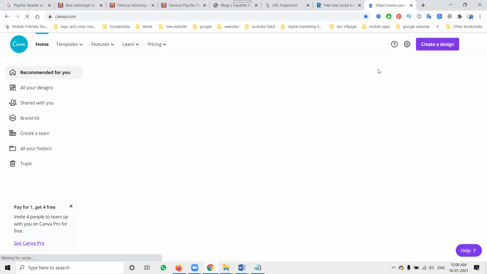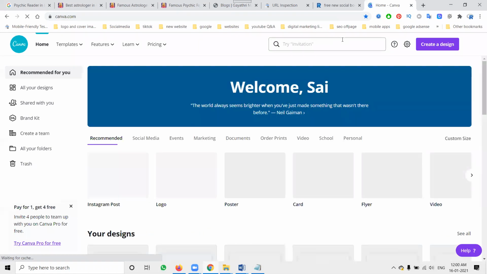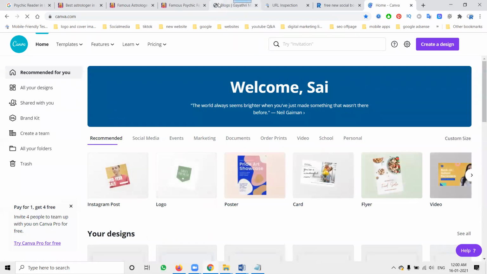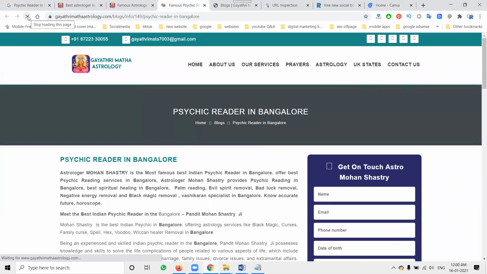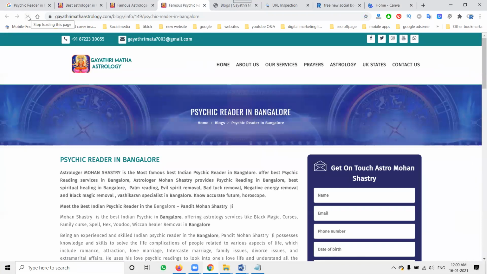For images, we can use Canva. We can make images with the proper size, 1024 by 512. You can set the size based on your measurement and design the images using the Canva option. Happily, we can create the design, upload the content along with the image, and promote it. These are all kinds of promotions on the particular website, so no one needs to worry about having to promote in multiple places.